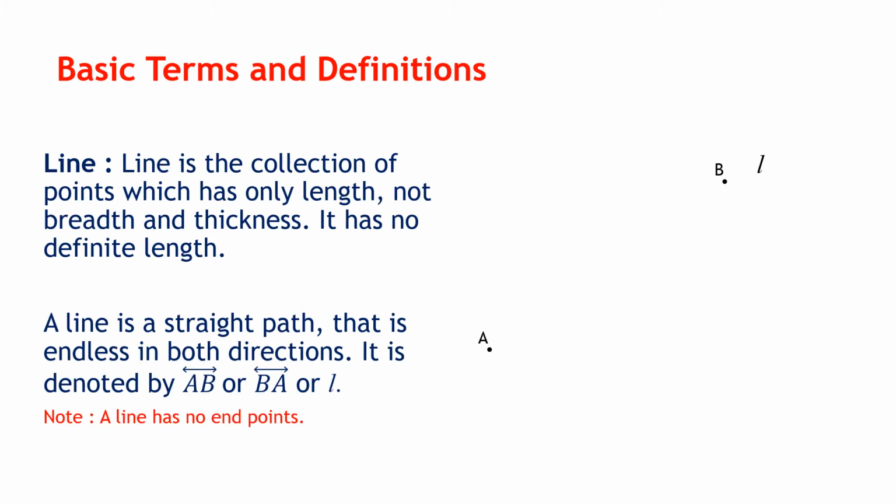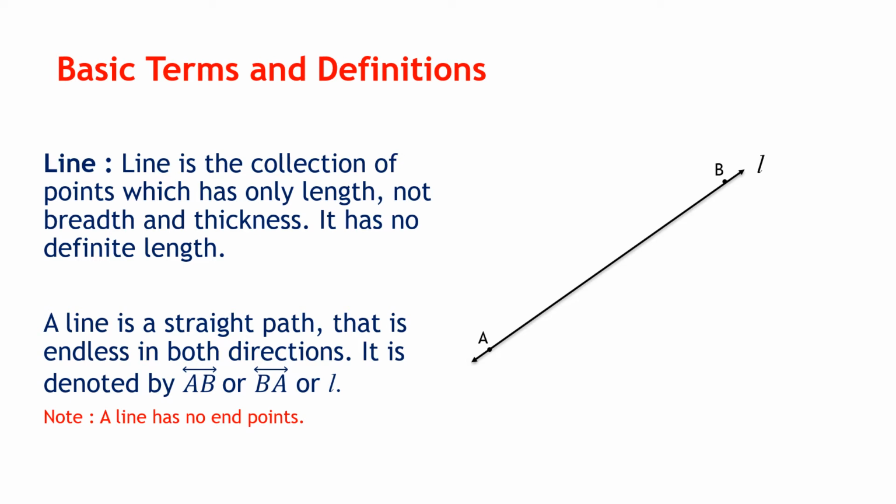Now from point we move to a line. What is a line? A line is a collection of points which has only length, not breadth or thickness. So here I have shown you a line. How do you know it is a line? It has got an arrow on both the ends. So you have to see how we write a line. A line is written by a name. So how do you name a line?